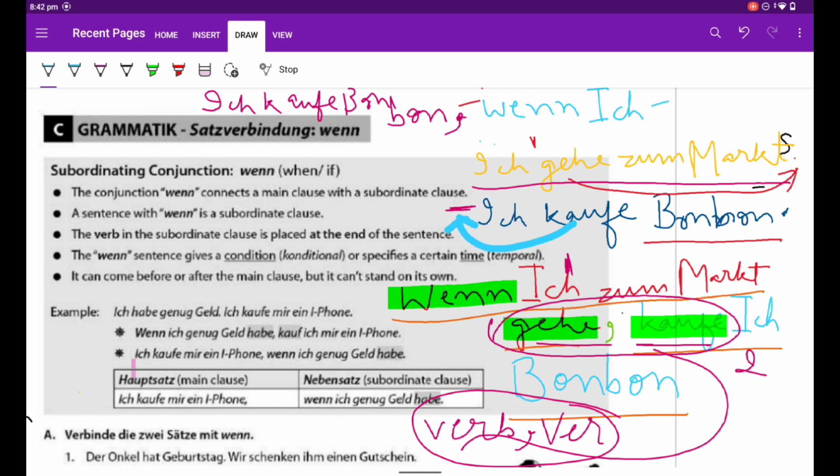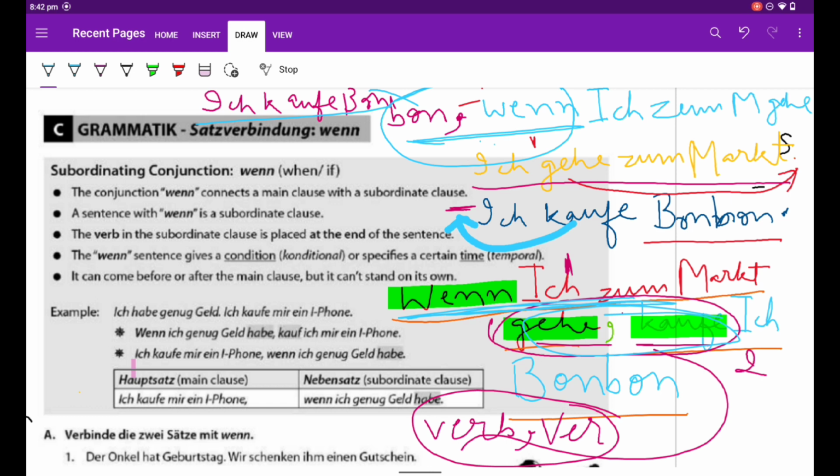Wenn ich zum Markt gehe. Now, what do we see? This is not verb, comma, verb. When we put the main sentence in the first position, the verb, comma, verb condition does not occur. Whereas when we put Nebensatz in the first position, verb, comma, verb comes into existence.